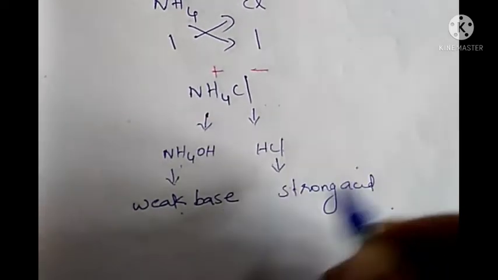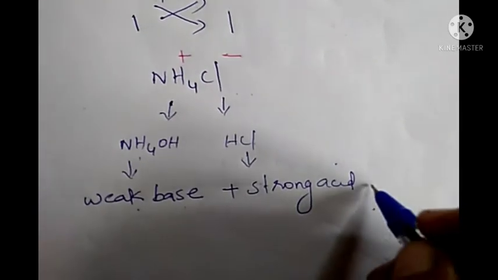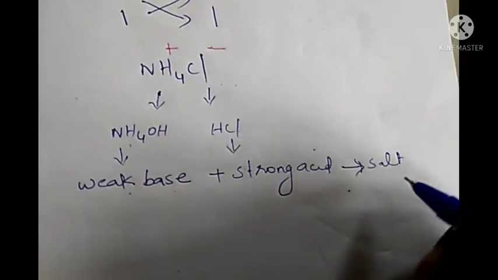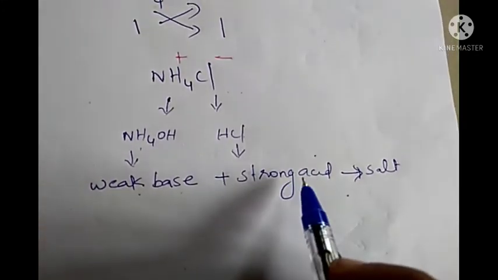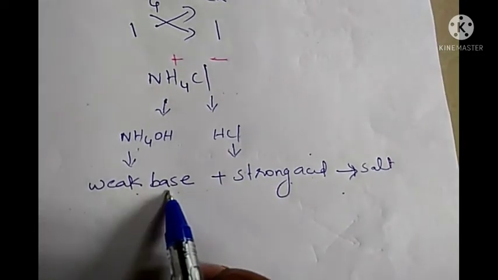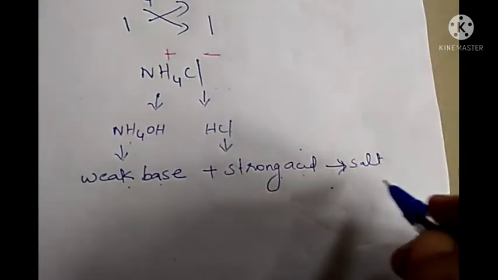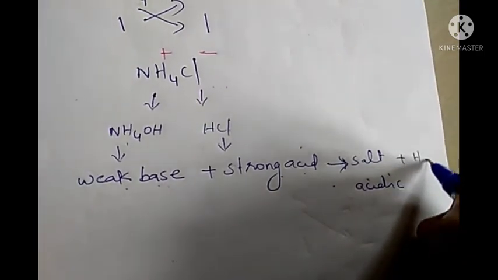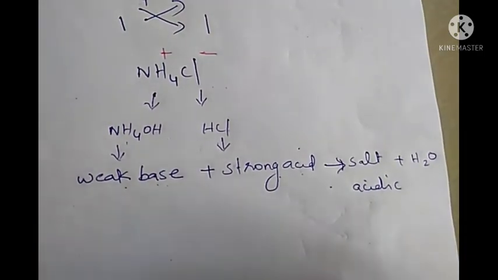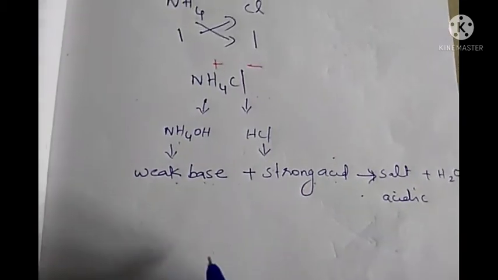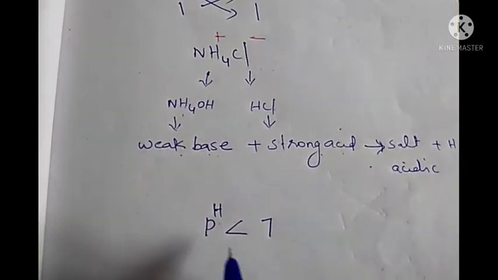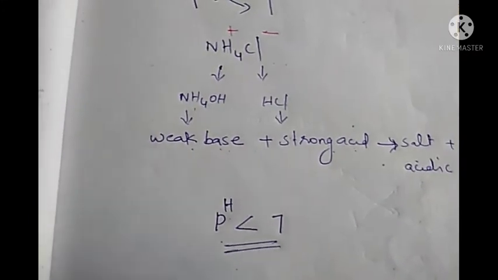So here a weak base is reacting with a strong acid. So what will be the nature of the resulting salt? The acid is stronger and the base is weaker, so the resulting salt will be an acidic salt. Okay. Along with that, water is also formed. So what will be the pH? It is acidic, so the pH will be less than 7.